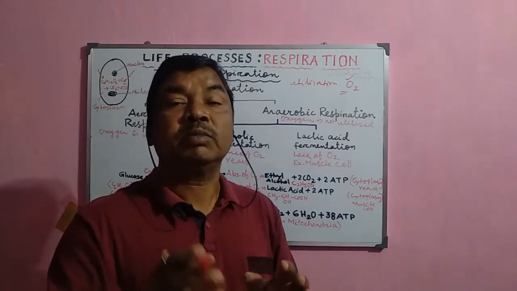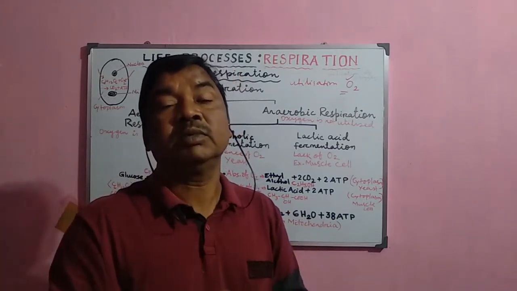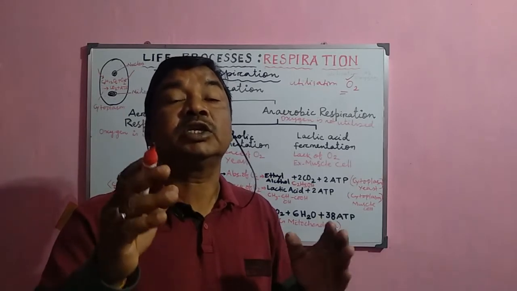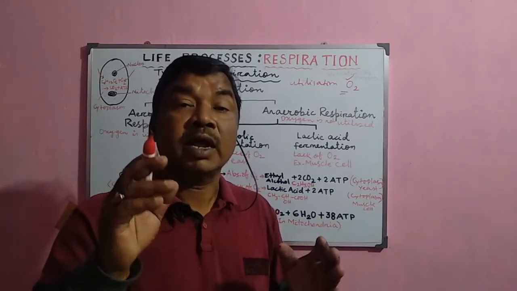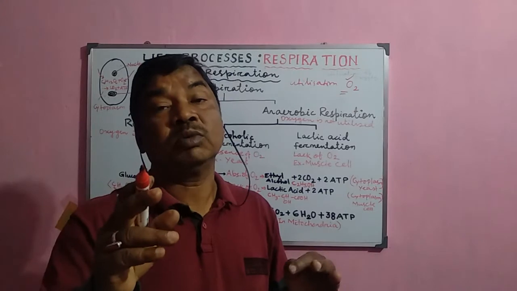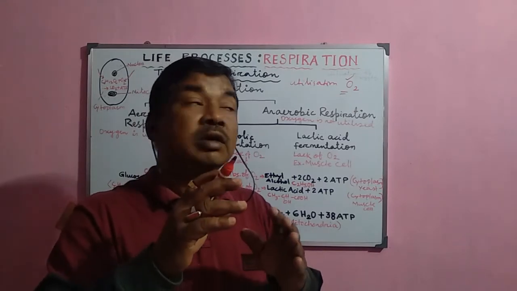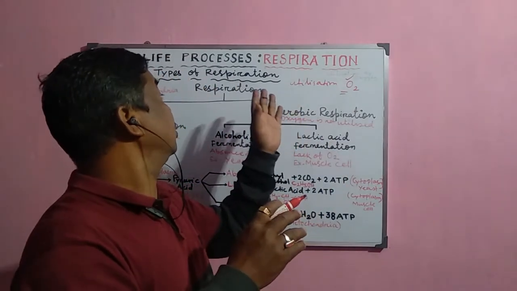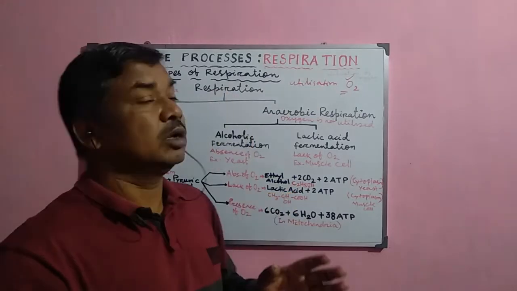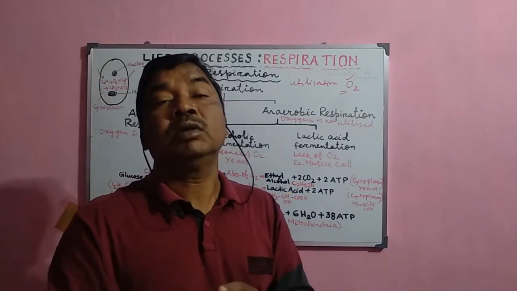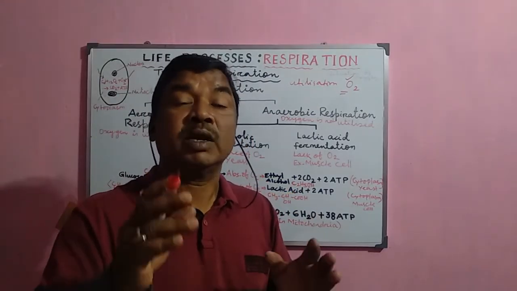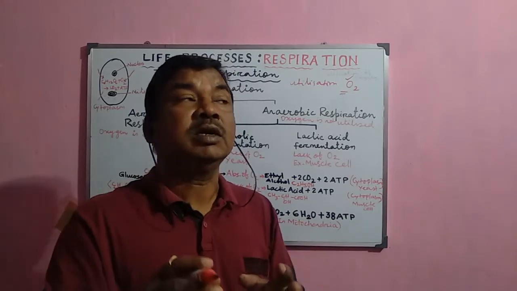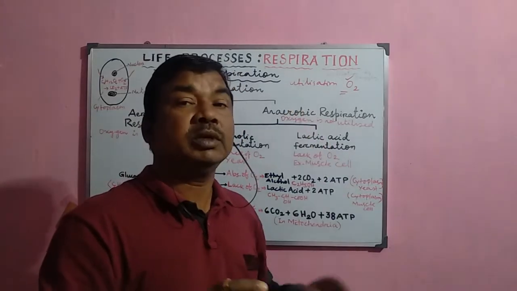But sometimes in some lower organisms like yeast and bacteria, they do not have such a system, so they cannot break the glucose molecule completely. The partial breakdown occurs there and only 2 ATP are produced.